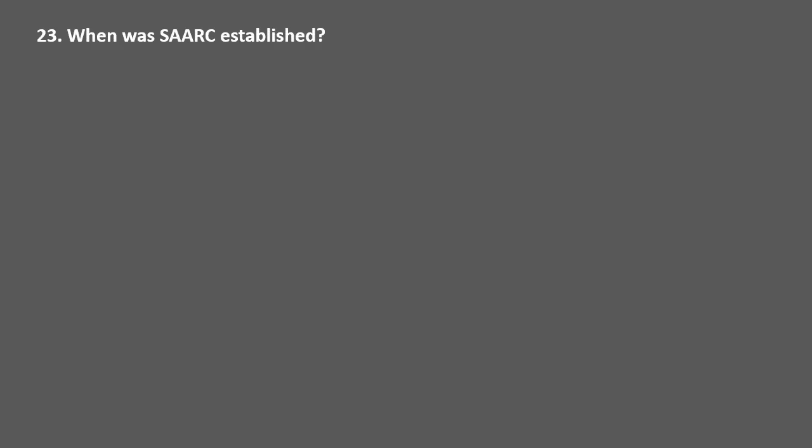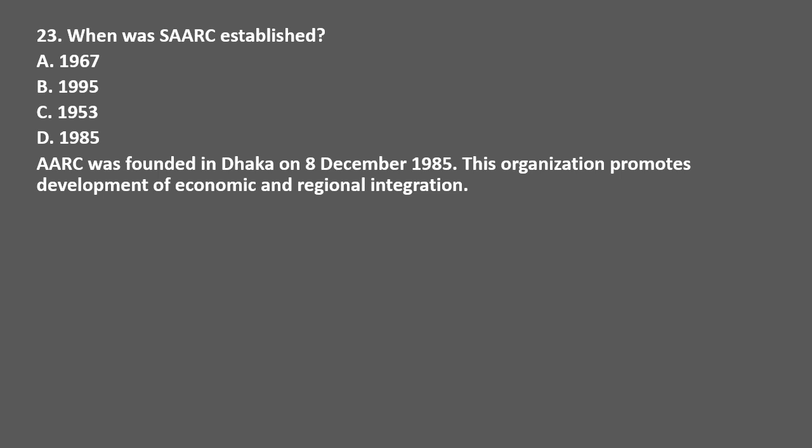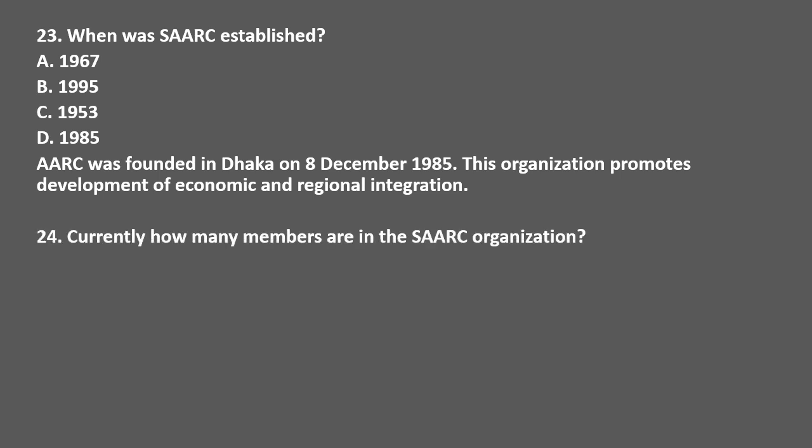When was SAARC established? Options are 1967, 1995, 1953, and 1985. The correct answer is option D, 1985. SAARC was founded in Dhaka on 8 December 1985. This organization promotes the development of economic and regional integration.